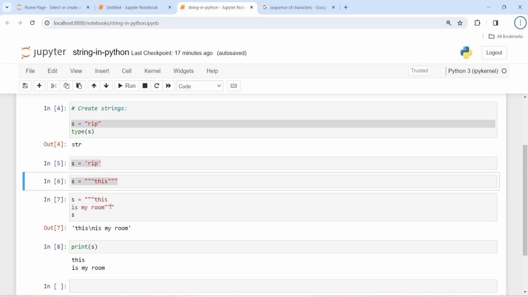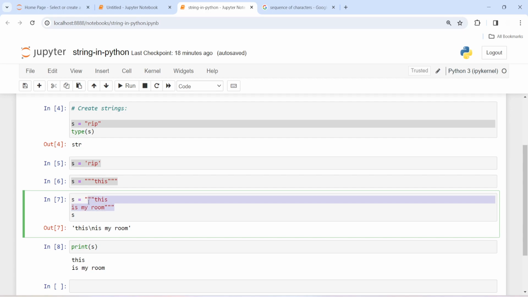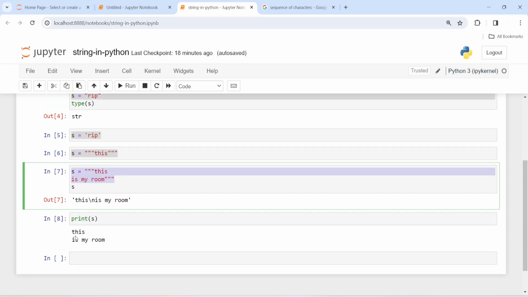It is majorly used for creating multi-line strings. Like here you can see that we created a multi-line string using triple quotes. So this is the multi-line string, and when we print it, it prints in two lines. This is my room.